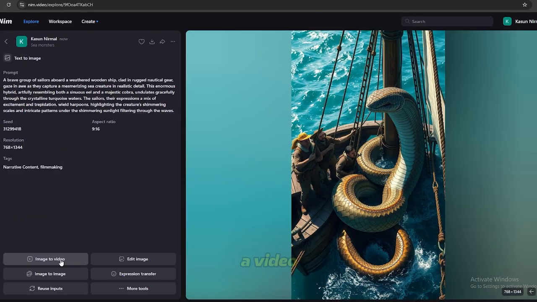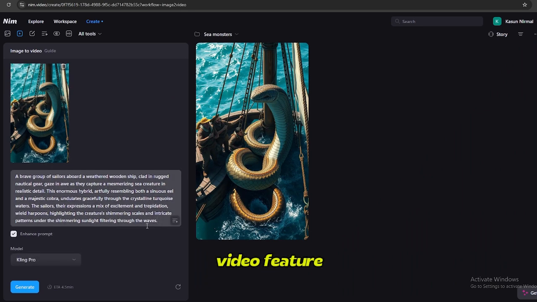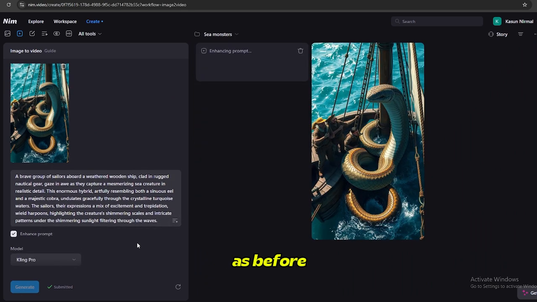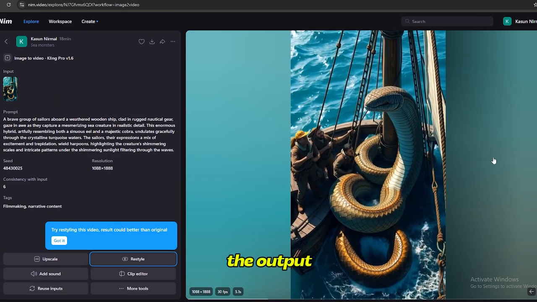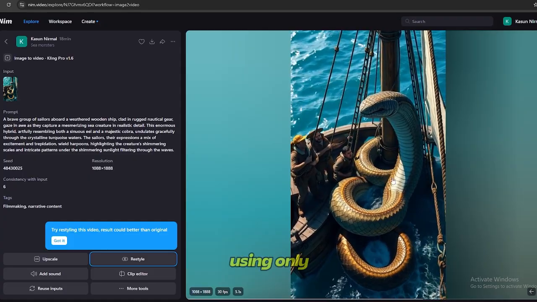I'm going to convert this to a video using the image to video feature. The process is similar as before. You just need to edit the prompt according to your requirement. Here is the output. Now I'm going to make a video of a giant creature using only a text.